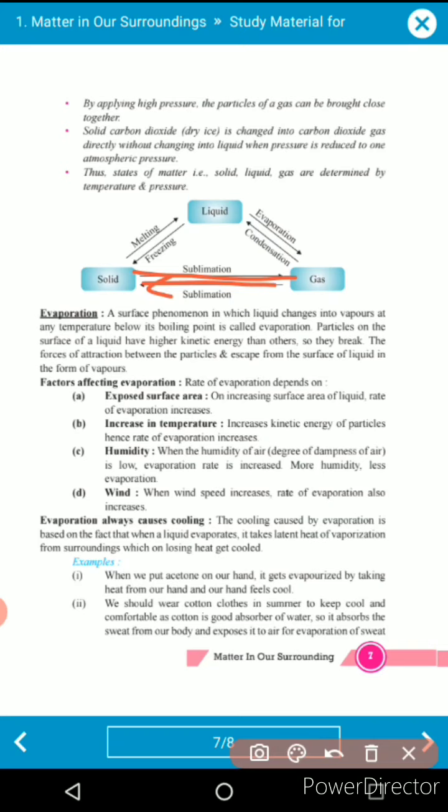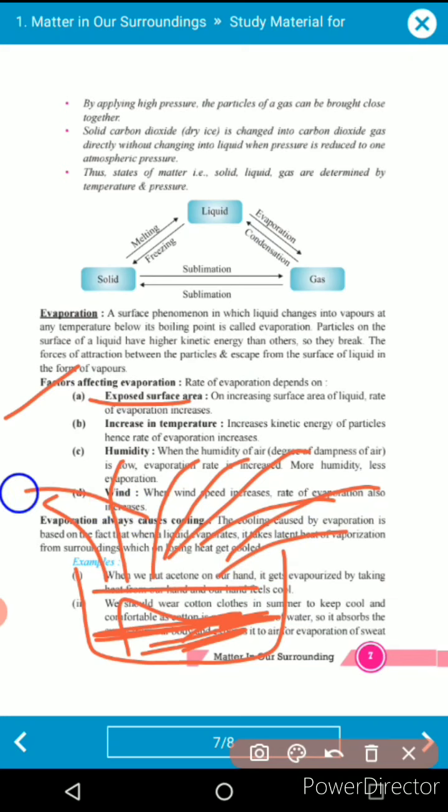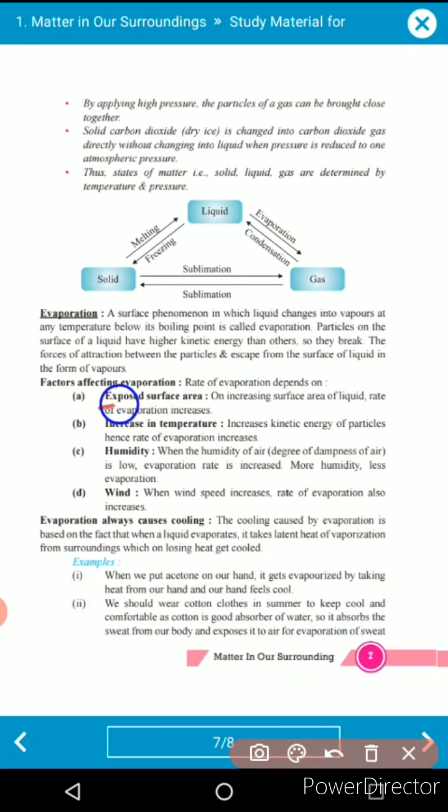Understood? Now what is evaporation? Evaporation is a phenomenon in which a liquid changes to vapor or gaseous form below its boiling point. That is called evaporation. Now the factors affecting the evaporation rate. First, the exposed surface area. For example, you are boiling water and the pot is very large, so the evaporation takes place in various directions. The exposed surface area is very high, so the evaporation rate increases.